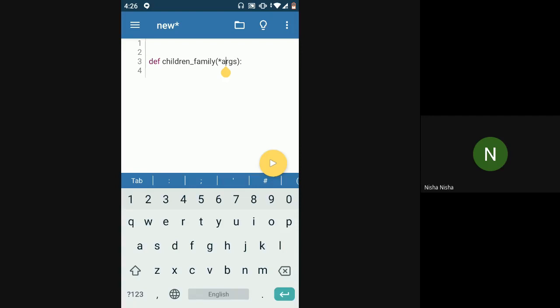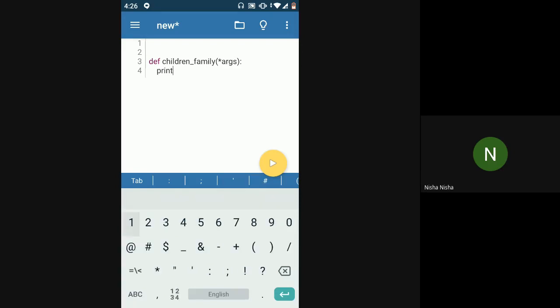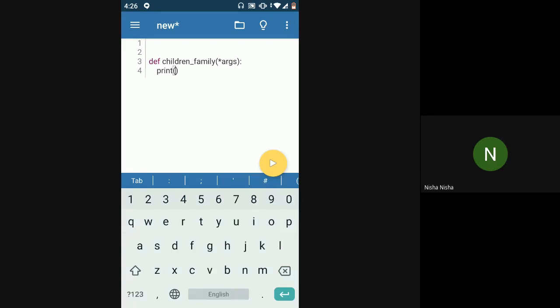So basically whenever you call this, whatever parameters you are passing in this function, all of those will get saved as a list with the name args. And if you want to access a specific element of that list, like in this case, since I'm just printing the youngest and the eldest child, I can just print the first and the last element of the list.